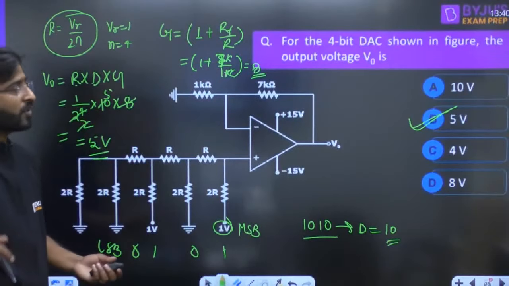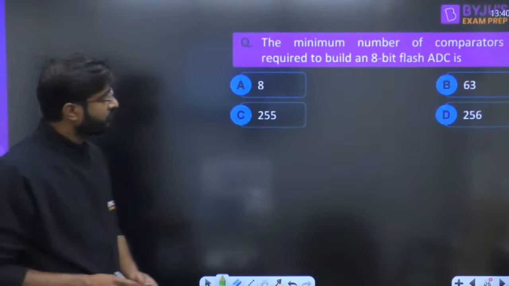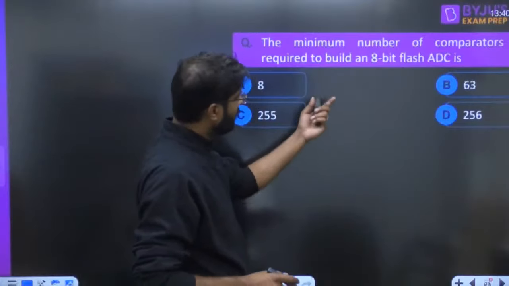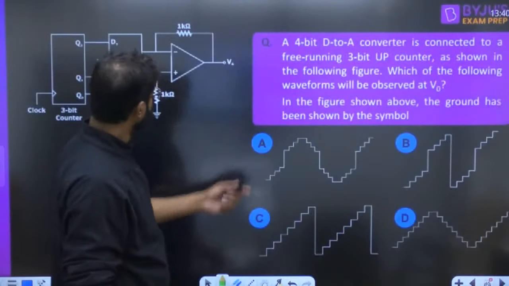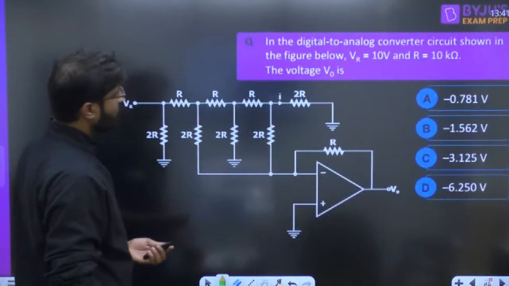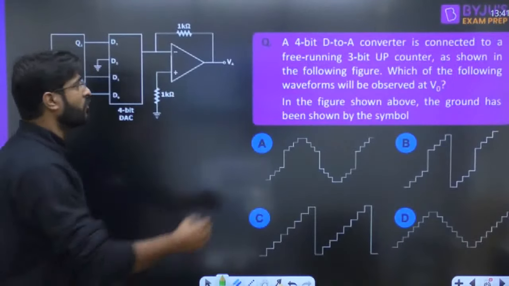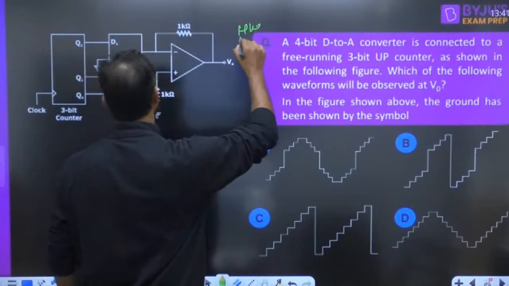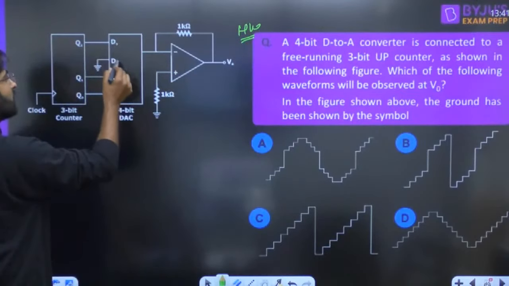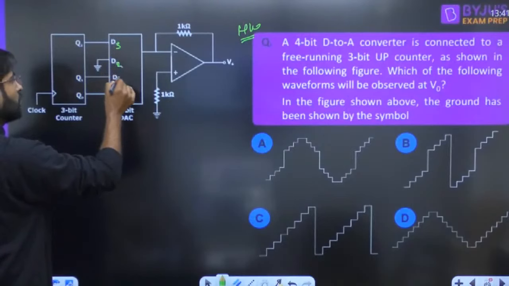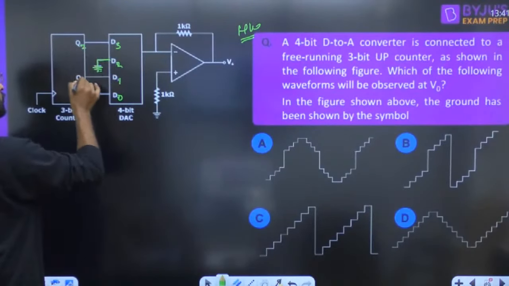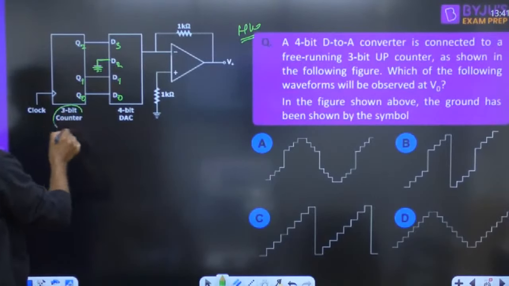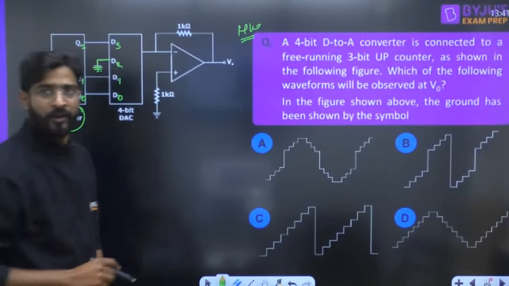If you understood it, now we are moving to the next. The minimum number of this 8-bit is given as 255. A few questions, take them as homework, guys. This question I am giving you as homework. You have to remember this D3, this is D2, this is D1. This is always 0. This is Q2, Q1 and Q0. This is just a simple 3-bit up counter.